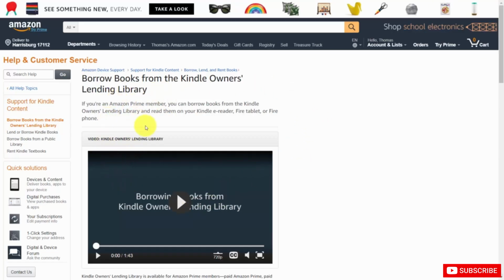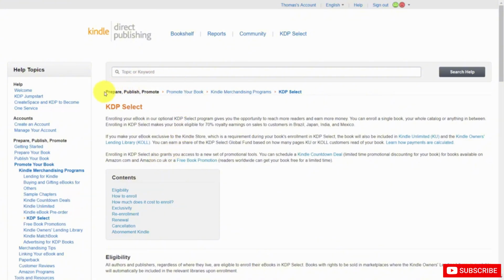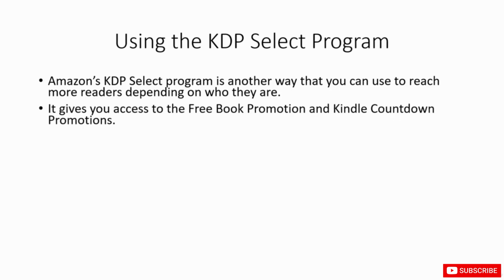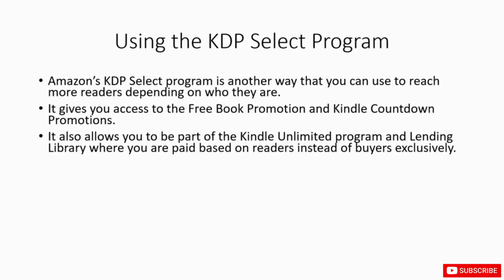To do so, your book or books will need to be part of the KDP Select program. The KDP Select program is another way that you can reach more readers, depending on who they are, as we've seen. Also, as we've seen in an earlier video, you get access to the free book promotion and Kindle Countdown promotions exclusively as part of KDP. It also allows you to be part of the Kindle Unlimited program and lending library, and you are paid in these programs based on the number of readers and pages they read rather than buyers exclusively.